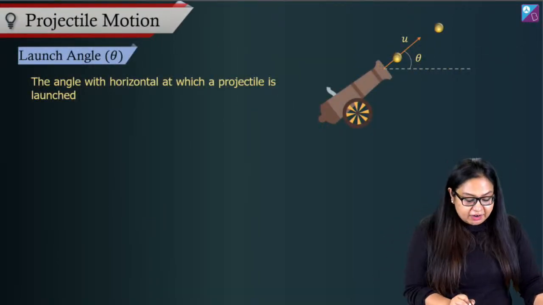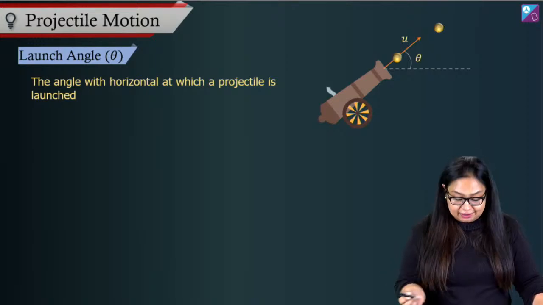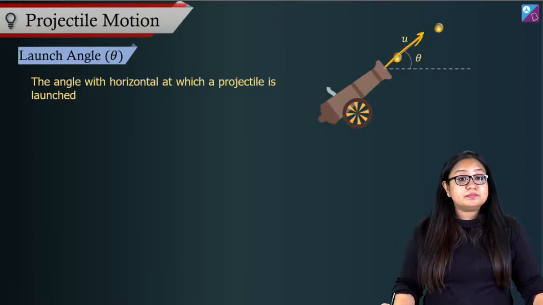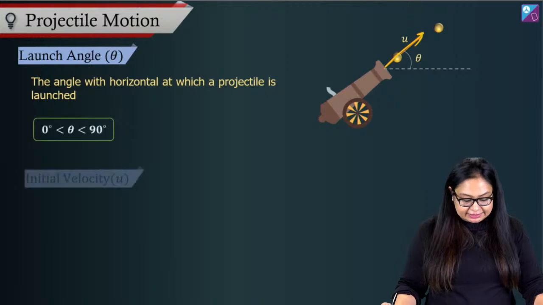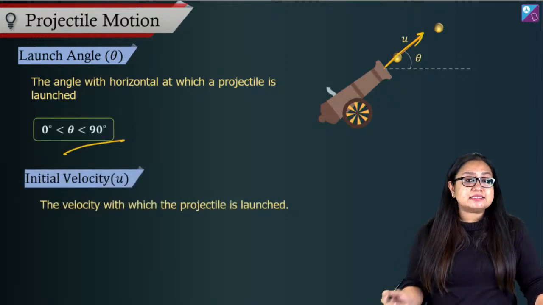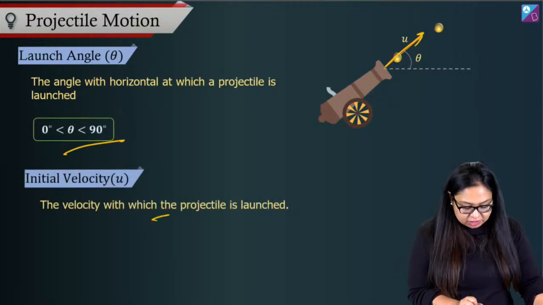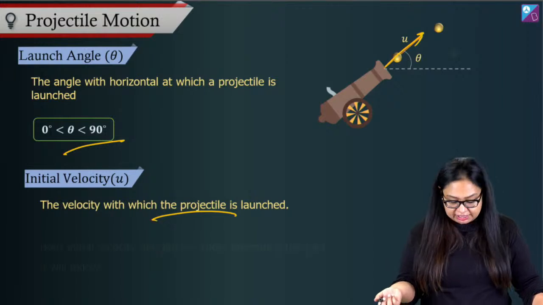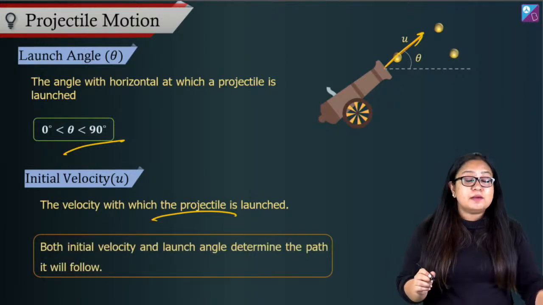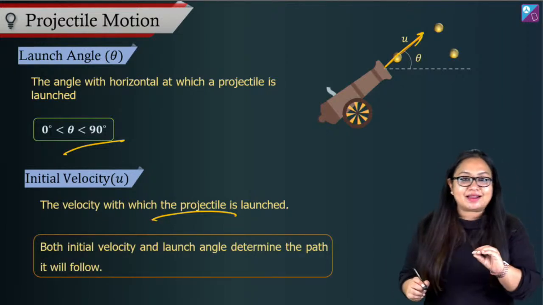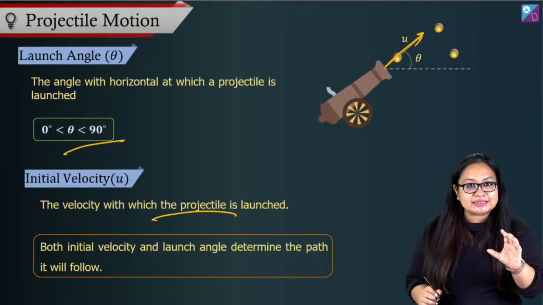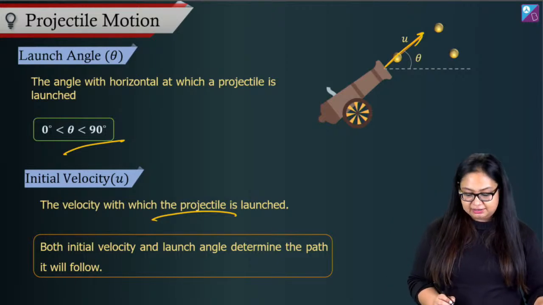Now, if I talk about launch angle theta, say you are sending this projectile at an angle theta, then of course, theta is between 0 to 90 degrees. Initial velocity is u, the velocity with which the projectile is projected. And both u and theta are the two important things that determine the path of the projectile.